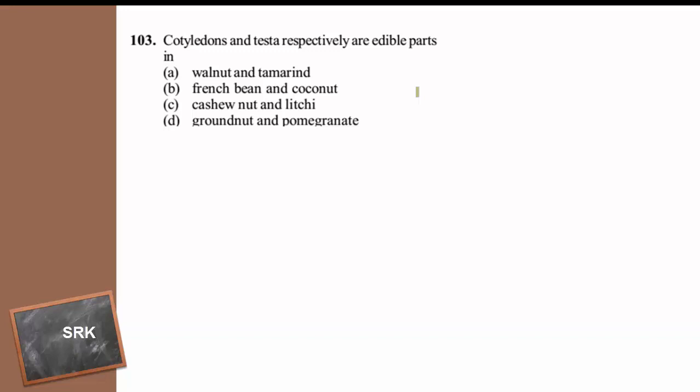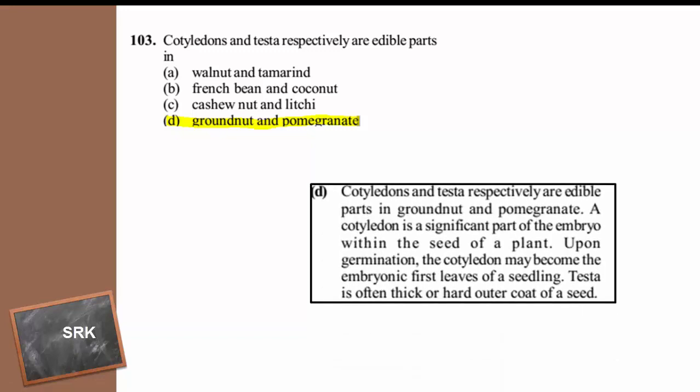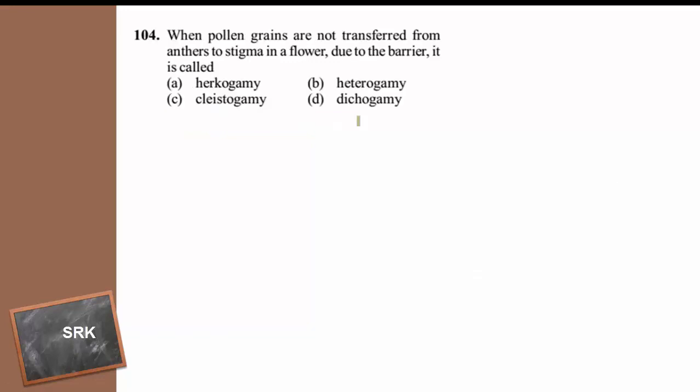Testa is outer seed coat produced from the integument once the ovule is transformed into seed. And the answer is groundnut and pomegranate. In groundnut, the cotyledons are edible part, and in pomegranate, the testa is edible part. Then moving to the next one.